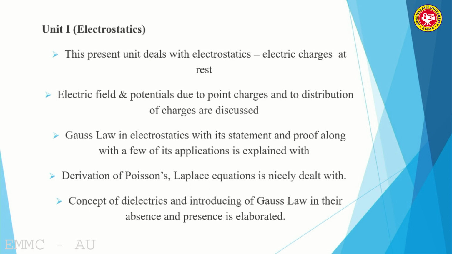Like charges always repel, and unlike charges always attract. If you place a plus adjacent to a minus, there is a force of attraction. This applies not only to charges, but also to magnetic poles. Therefore, charges at rest are called electrostatics.